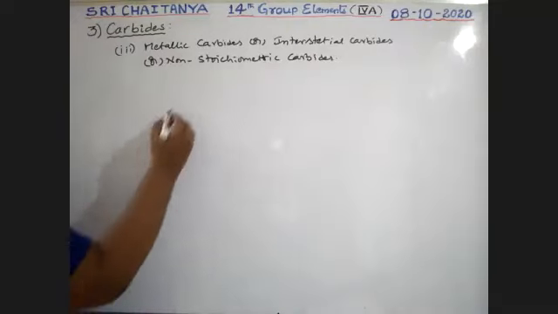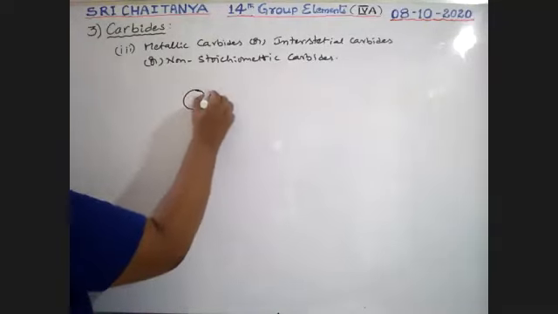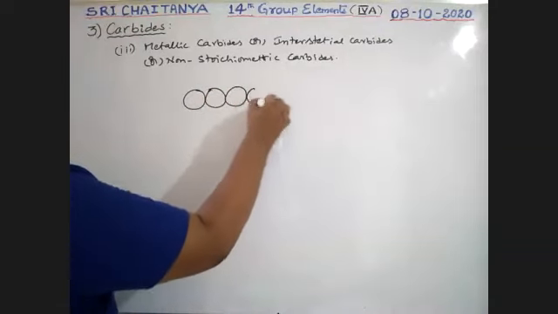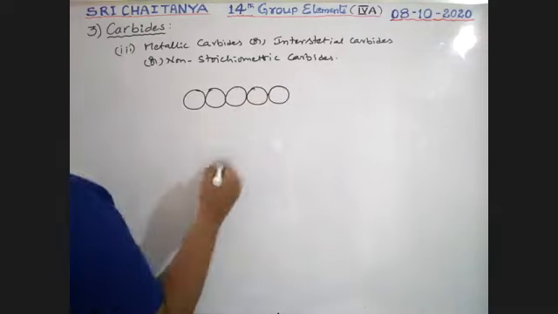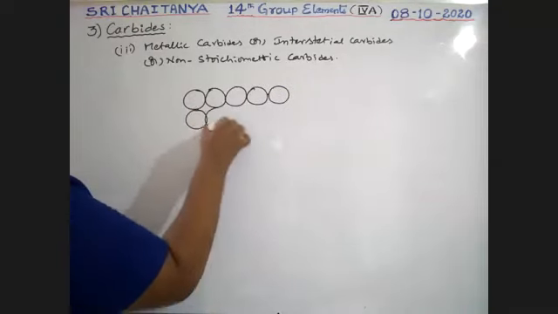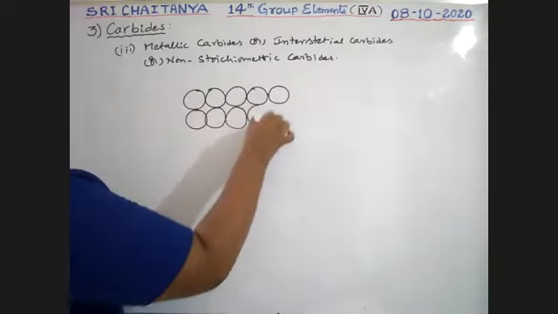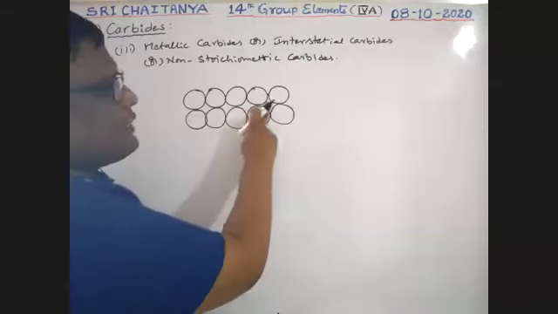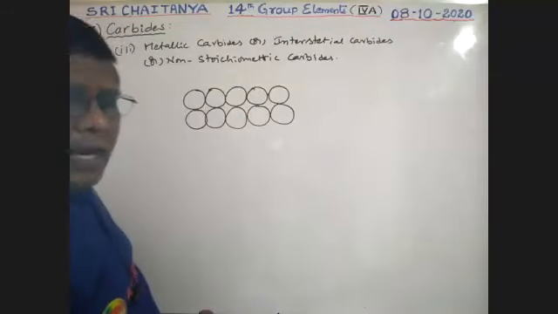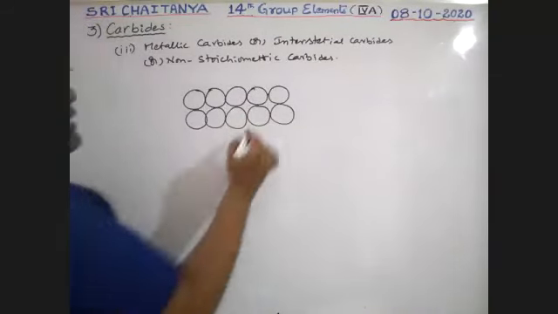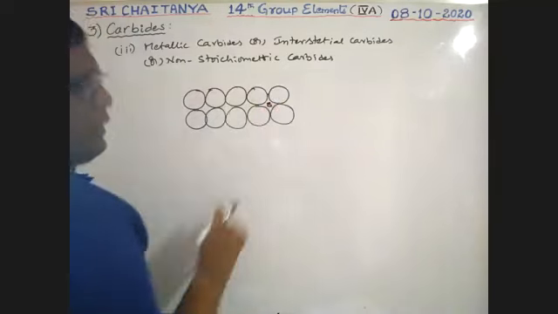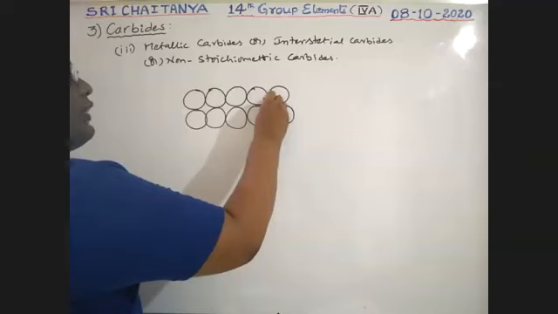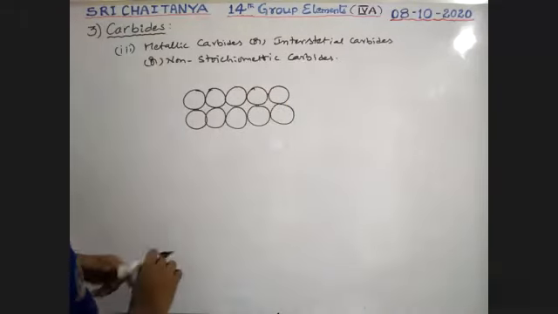See here, these are our d block metals, boys. Metal atoms are solids. So this is the solid form of metal. Like this, metal atoms are arranged. Between metal atoms, there are gaps. These gaps are filled with carbon.